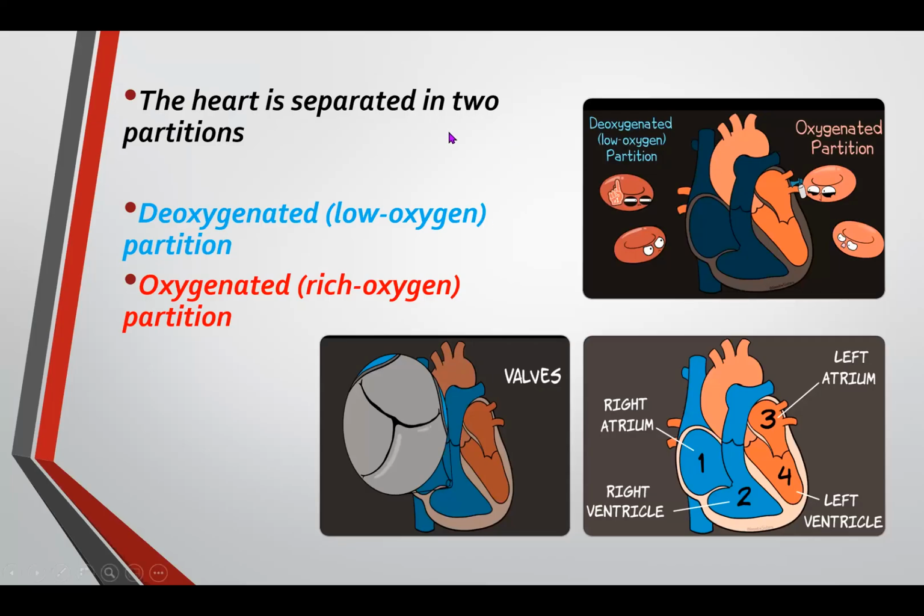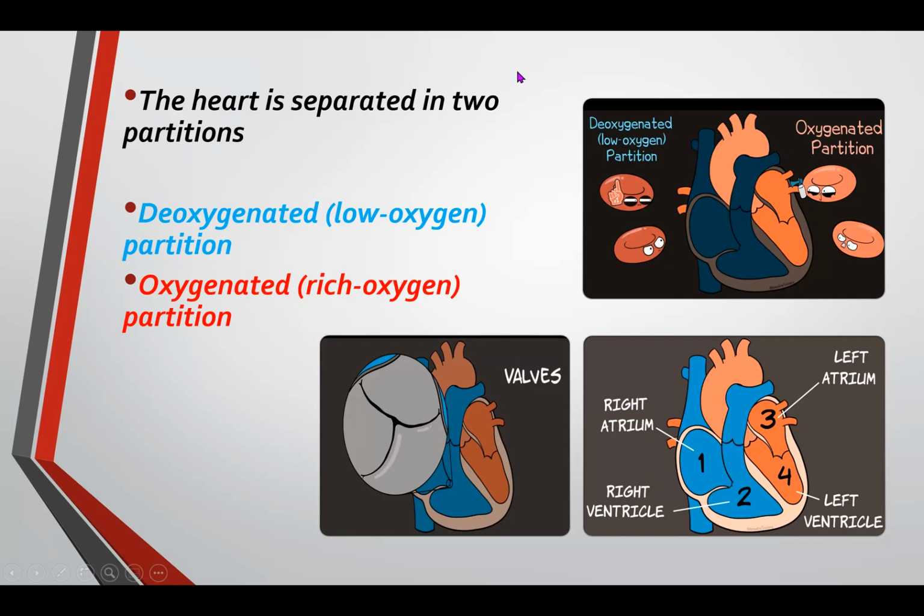So we are going to talk about the circulation of blood in our body, because the one responsible for the circulation of blood is the heart. It is separated into 2: the deoxygenated, or low in oxygen, and the oxygenated partition. Oxygenated is the red one and deoxygenated is the blue one. We will talk about it more in our next meeting.